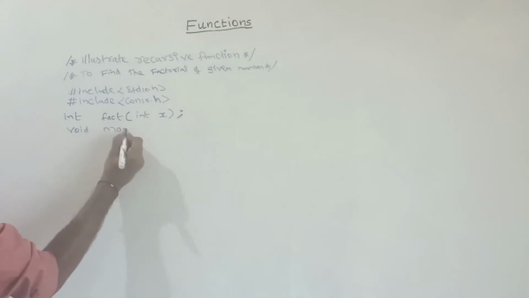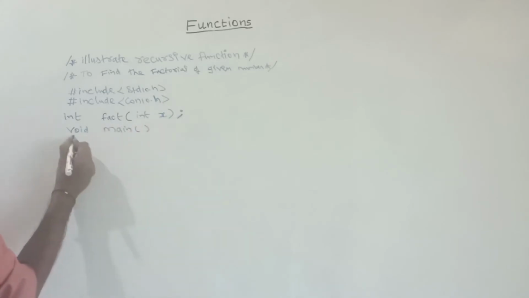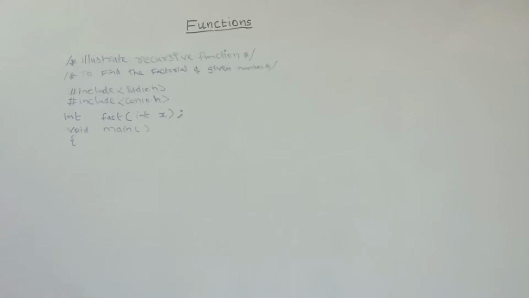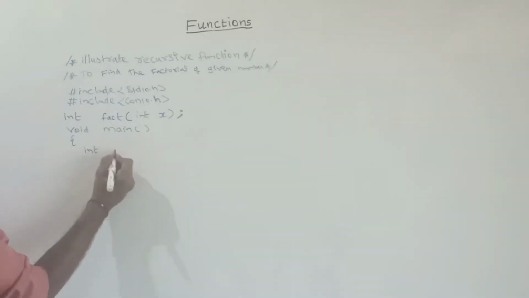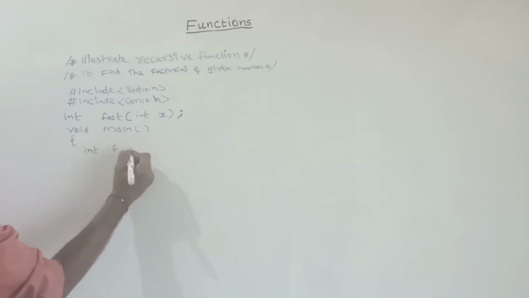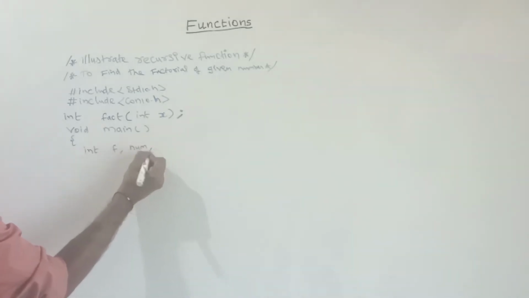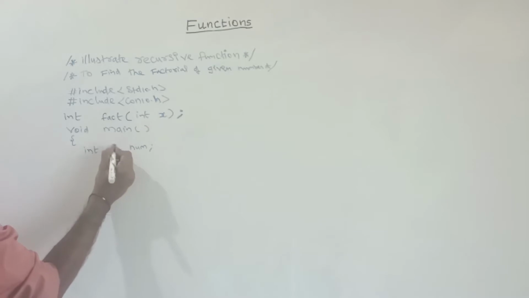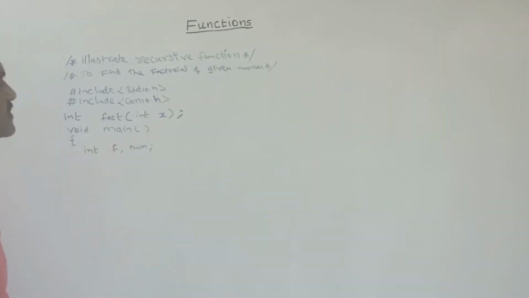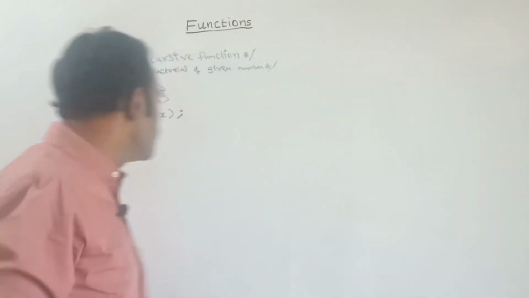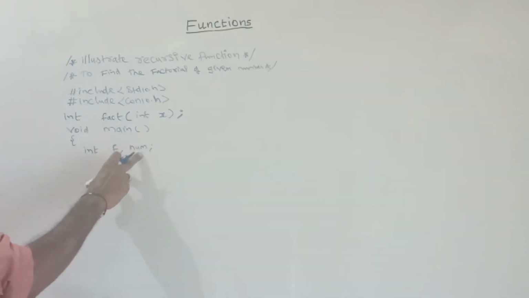This is the main function, our main function. Here inside the function I am declaring two integer variables, one is f, another one is a number, a real number, which I am going to pass as a function parameter. That number I have declared as num.